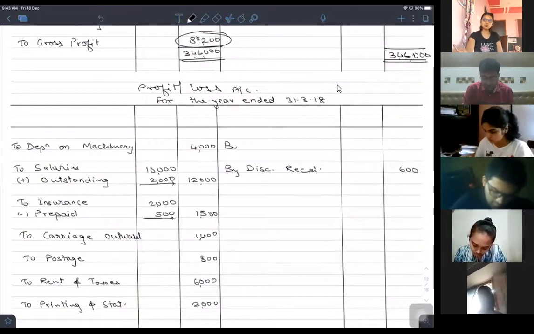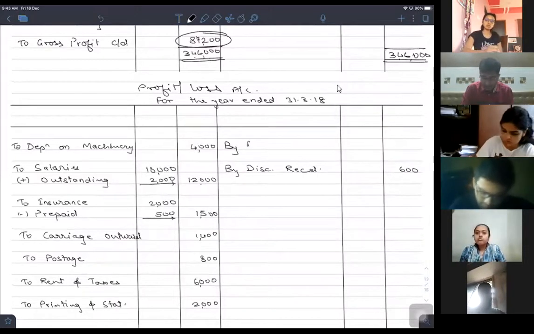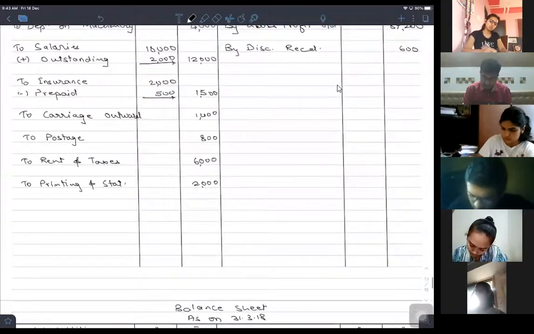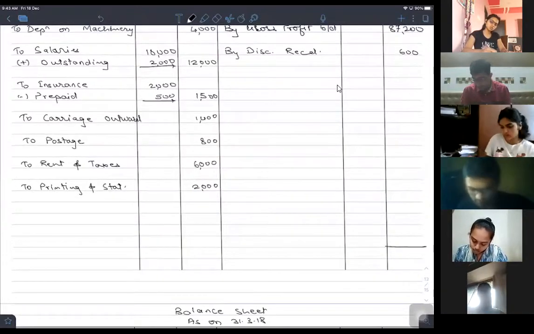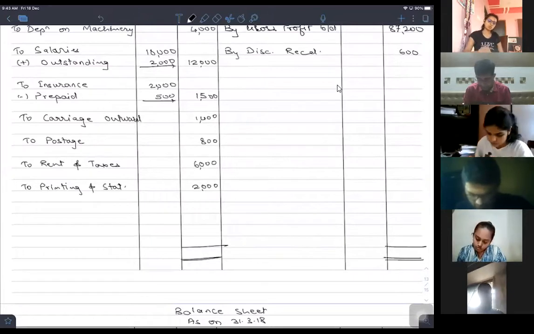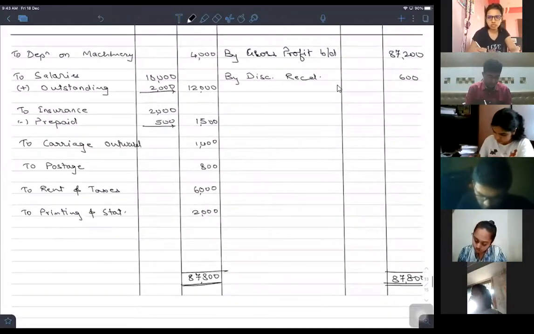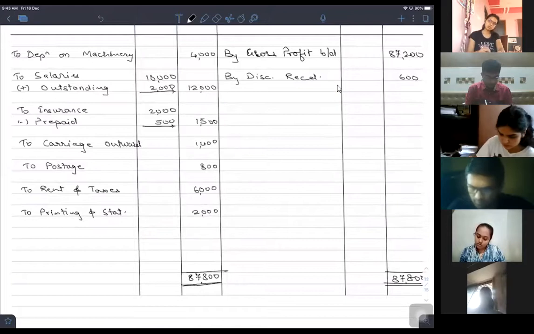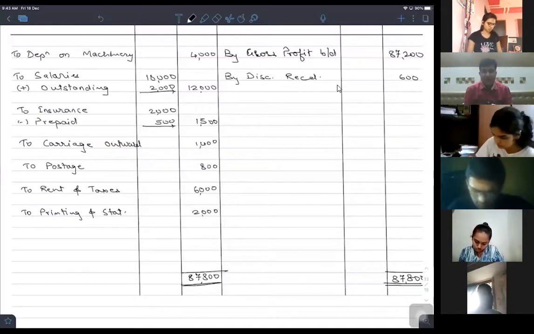That will be brought down to P&L account by gross profit brought down 87,200. 60,100.